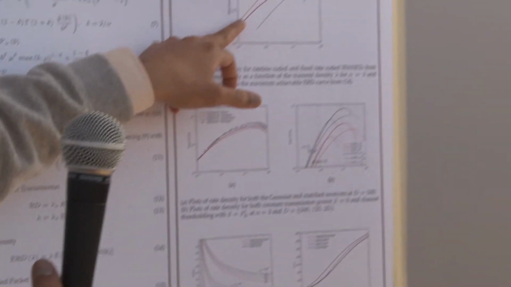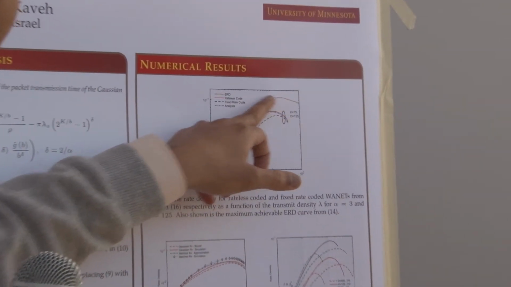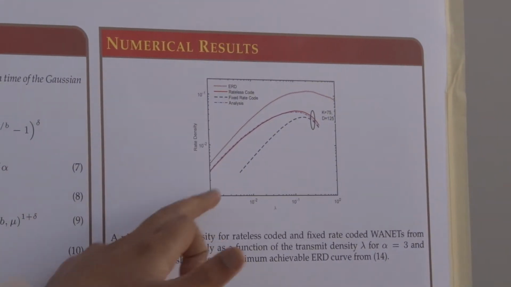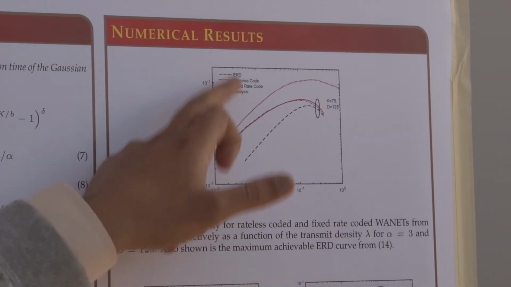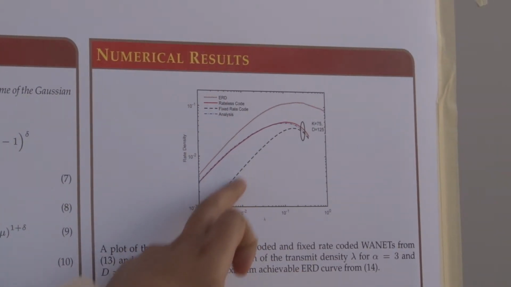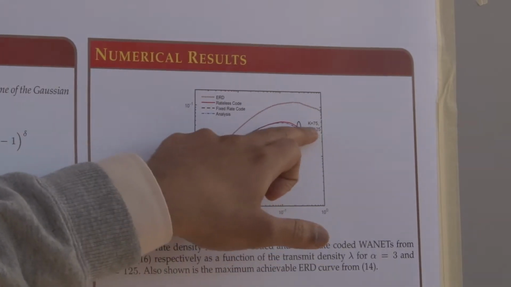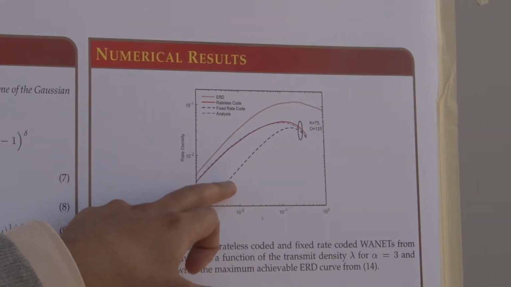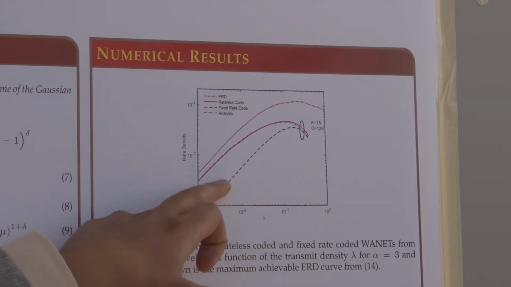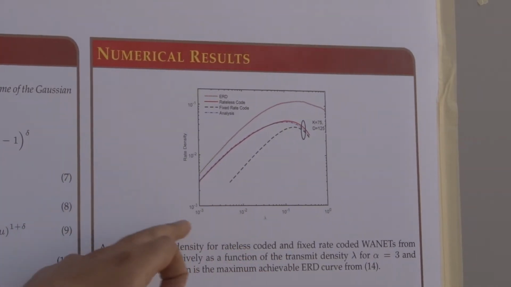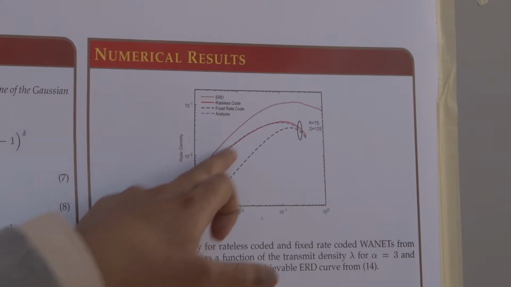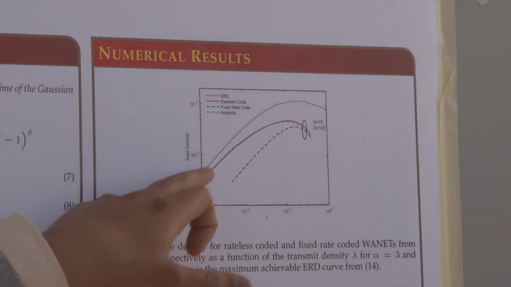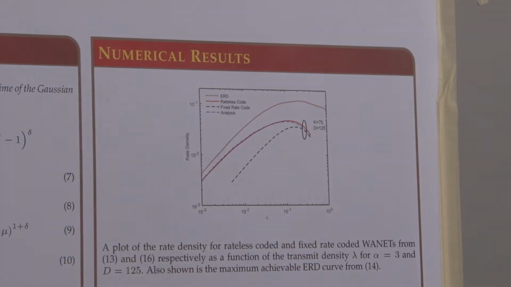These are my numerical results. First we have the dotted line, which shows the ERD, the maximum achievable performance, and then you have the red curve for rateless code and the black dashed line for fixed rate code. This is for k equal to 75 and d equal to 125. Since the fixed rate codes don't adapt the amount of redundancy, they lose a lot, especially in low interference cases, whereas the rateless codes adapt the amount of redundancy, so they are able to achieve higher rate density.